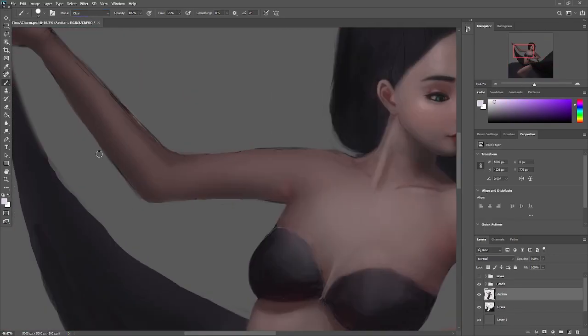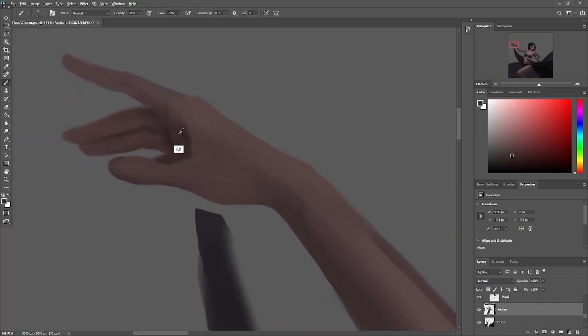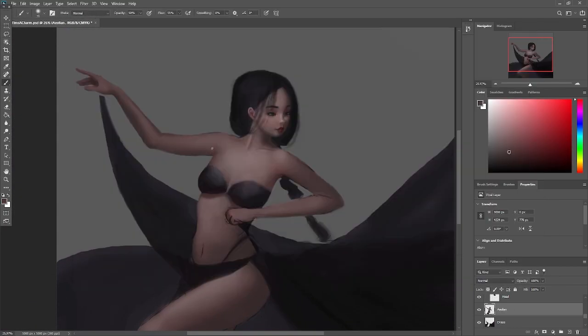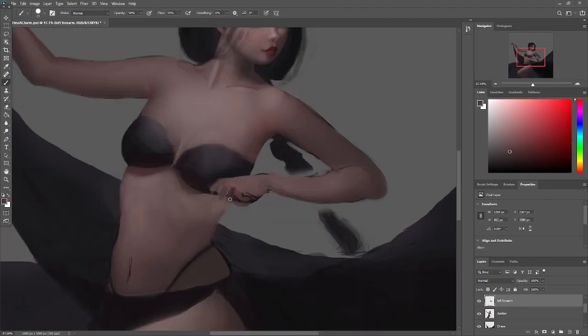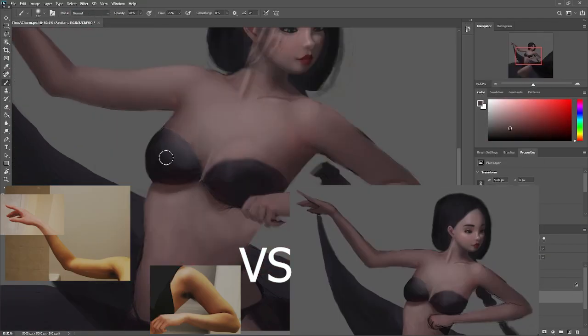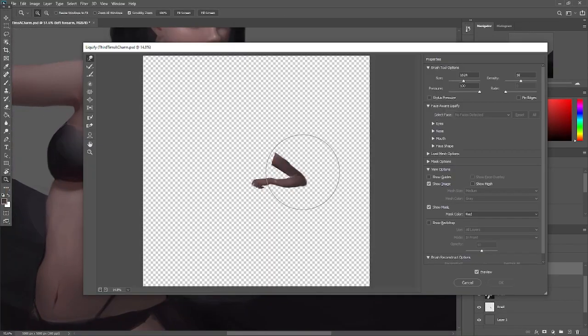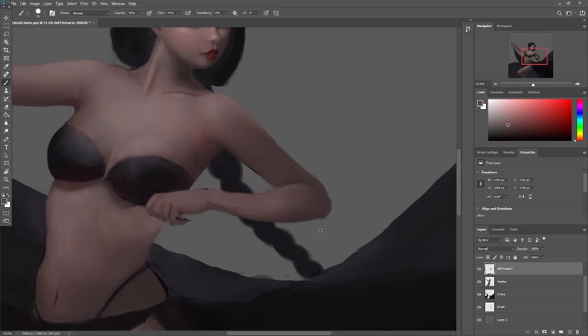Now I'm just going to clean up the body because I still have some sketch lines showing while the body in Willup's painting looks basically done. The first thing I had to tackle was her hands and arms. I can't believe how off the arms actually were. I took some reference photos of my arm and Eolian's arms look like stick figures in comparison.